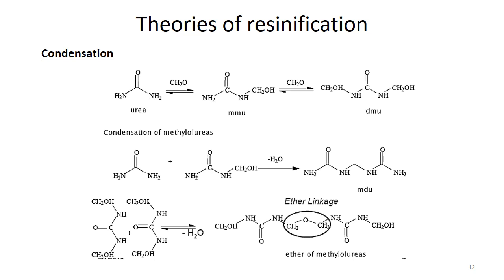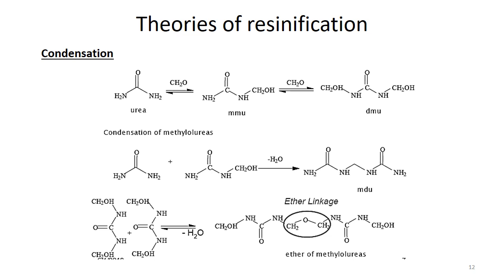But if dimethylol urea reacts with another molecule of dimethylol urea, then condensation, that is the removal of water, happens, and here we get an ether linkage.